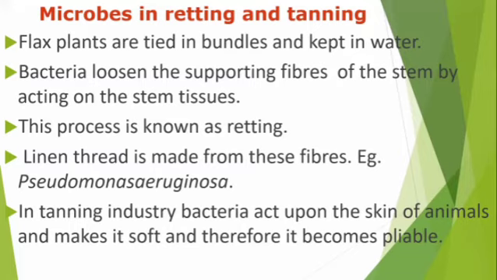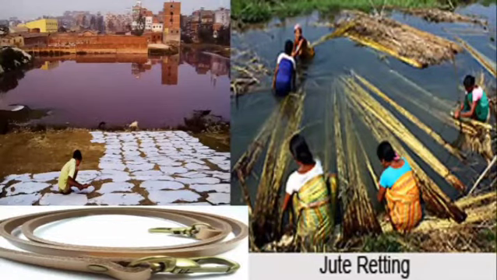Linen thread is made from these fibers. Example, Pseudomonas aeruginosa. In the tanning industry, bacteria act upon the skin of animals and make it soft, and therefore it becomes pliable.